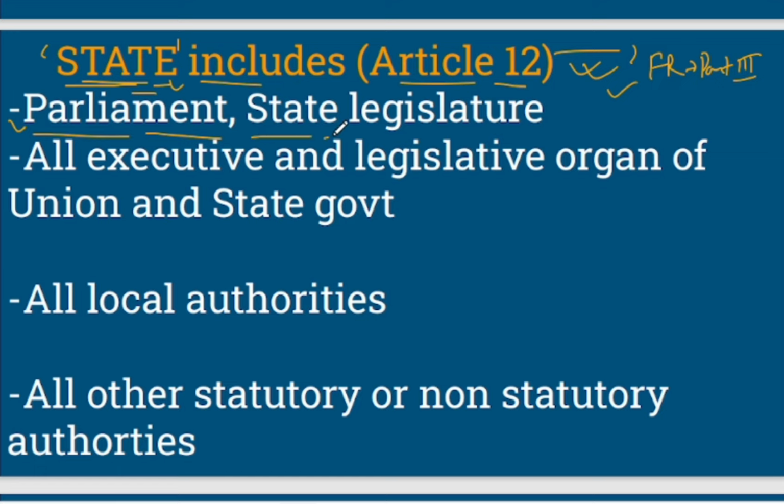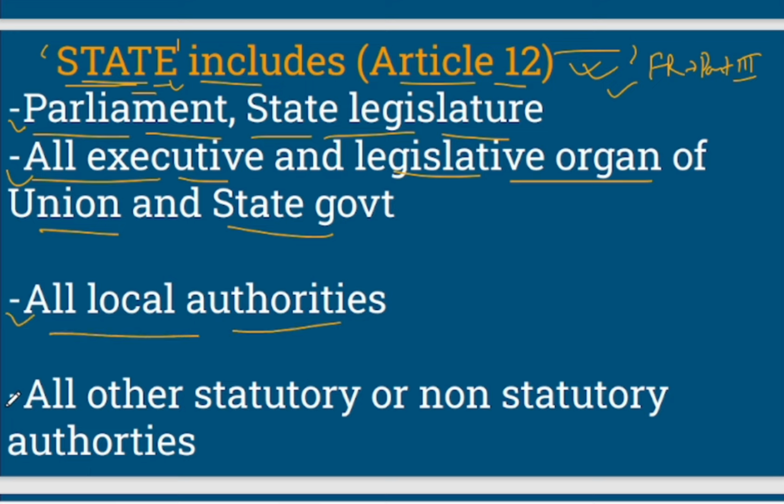State includes state legislature also. State includes all executive and legislative organs of Union and state government, very important. Then state also includes all local authorities, very important. State also includes all other statutory or non-statutory authorities, very important. So all this comes under the definition of state, right?